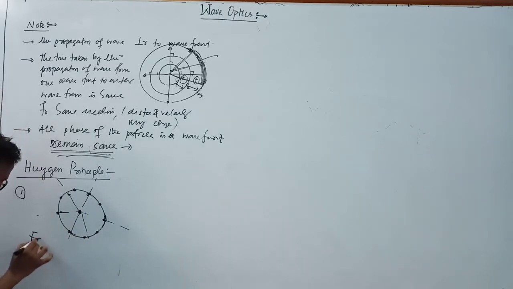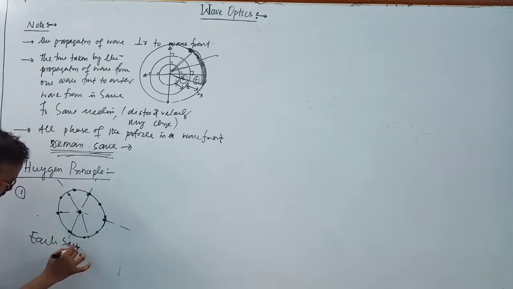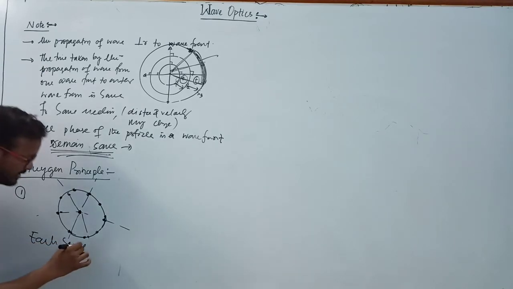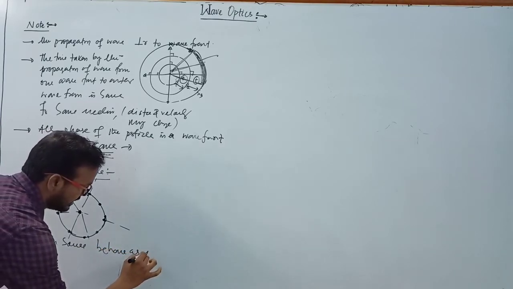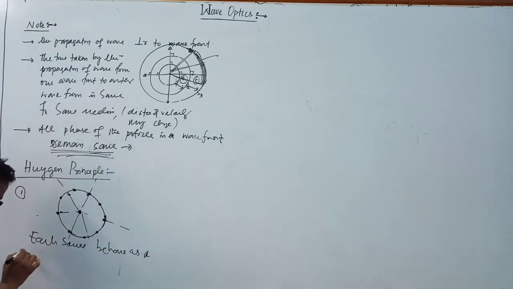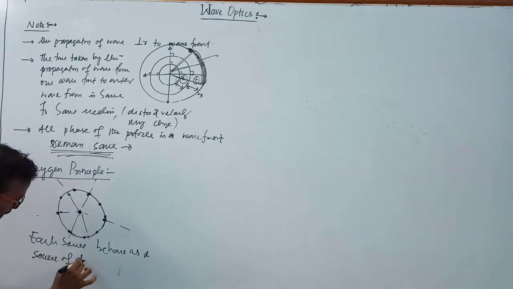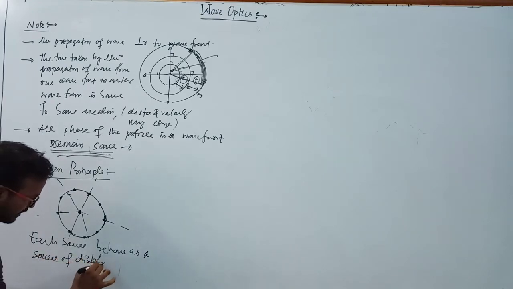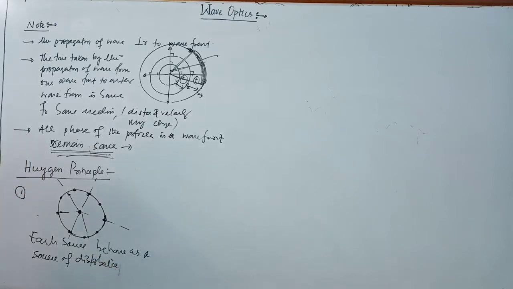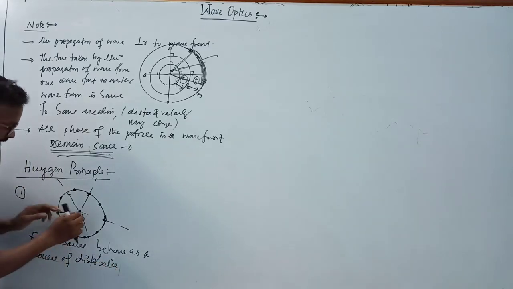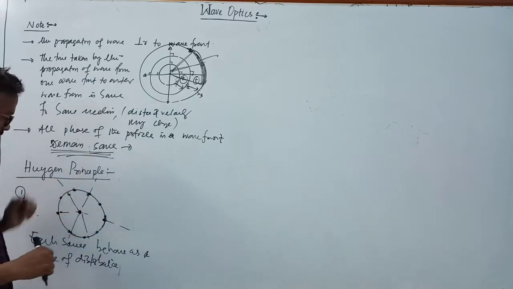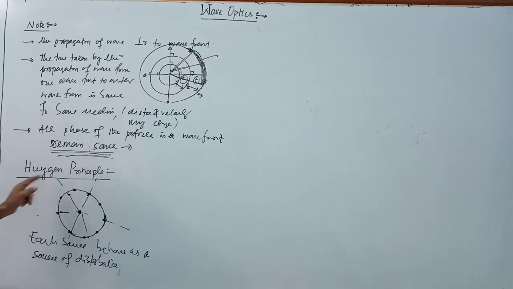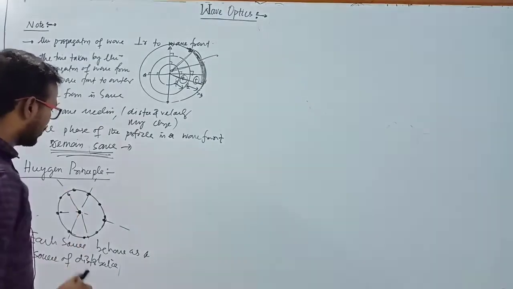Each source behaves as a source of disturbance, and we have to take all the particles equidistant, which are vibrating with the same phase. This is Huygens' principle.